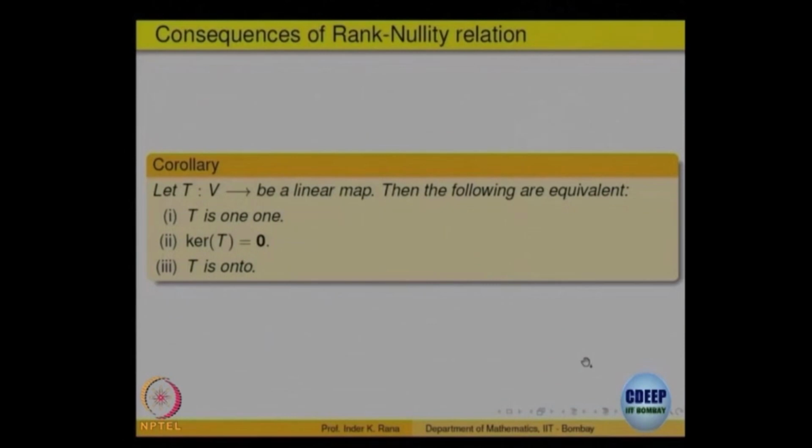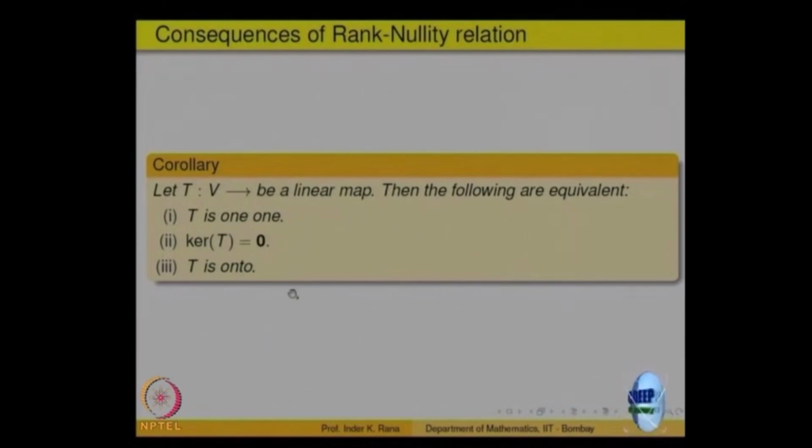We will see that this is the same as the rank nullity theorem for matrices a bit later. Okay, good. So, let us look a bit further. The important thing we have done is, for a linear transformation, the kernel is a subspace of the domain, the range is a subspace of the codomain, and their dimensions added up give you the dimension of the domain. An important consequence of this, a very important consequence, says: let T be a linear map, then these three